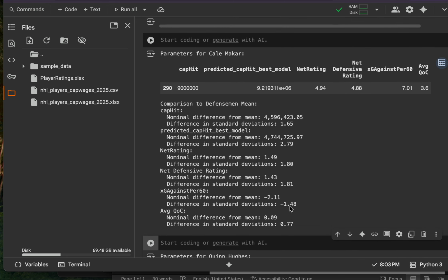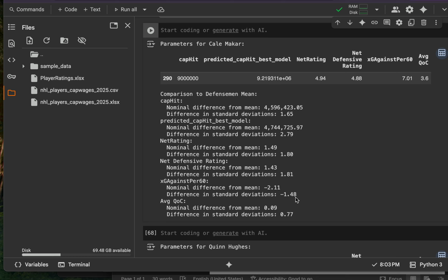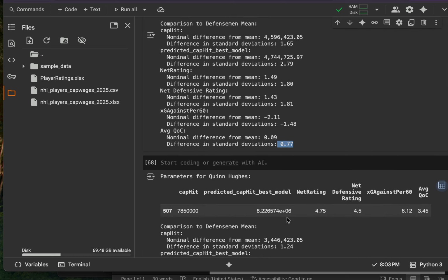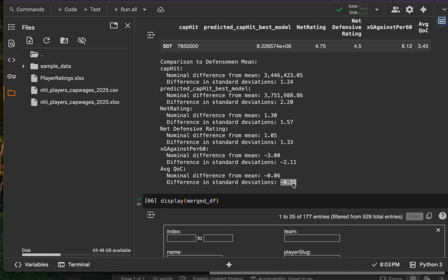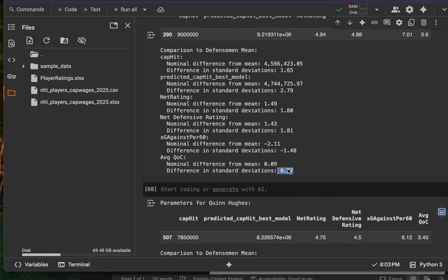Let's look at Makar. Okay, this one's great. Expected goals against per 60, 1.48 standard deviations below, which is good because we want it to be less. And the average quality competition is a little bit higher. So these are guys who are not only defensively responsible, but, I guess with Quinn Hughes, a lot of offensive zone time, but they're playing against decent players.